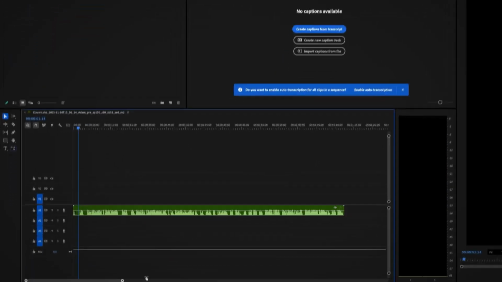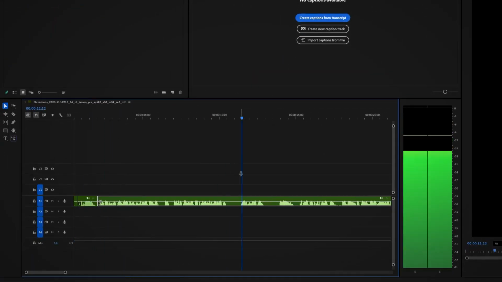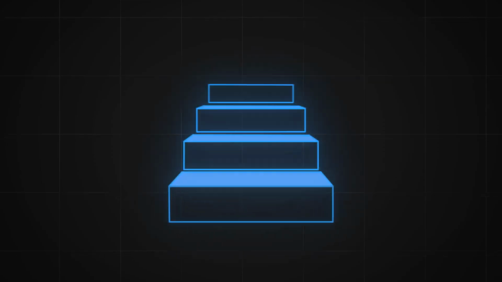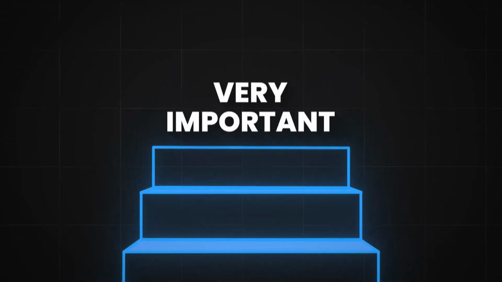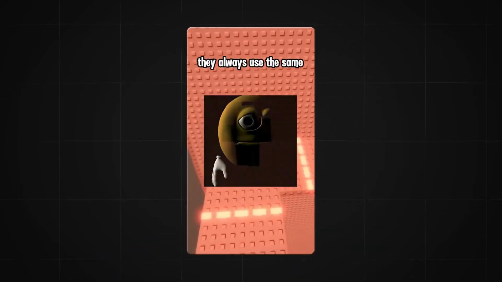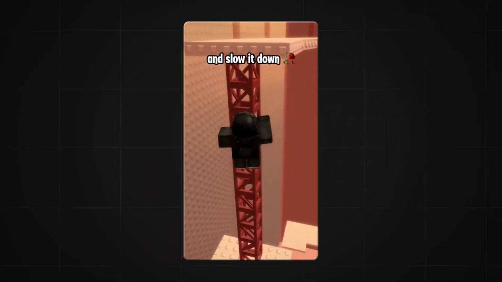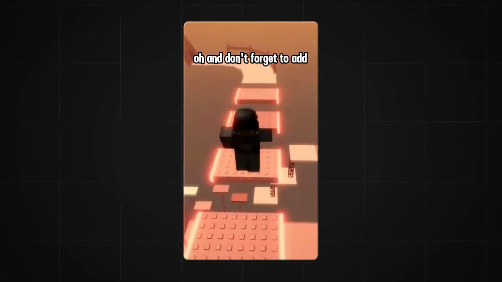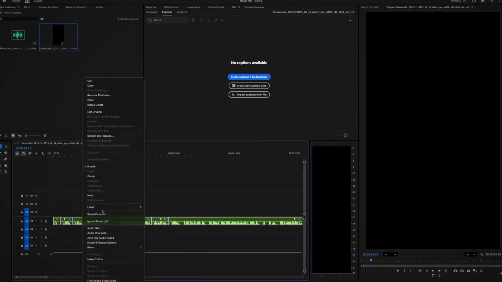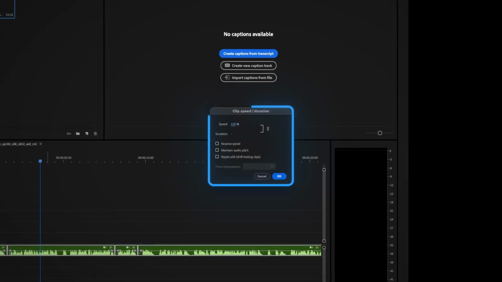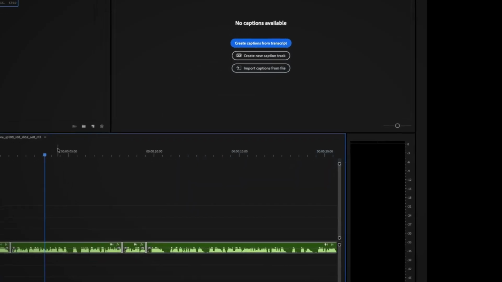Then drag it onto the timeline and cut out all of the silent parts to create a faster pace. Now, the following steps are very important if you want to get the same vibe as in the viral videos. The key is to constantly switch up the speed of the voice like this. Slow it down. Oh, and don't forget to add a vine. I like to start by changing the entire voiceover speed to 120% and have that as my base speed.